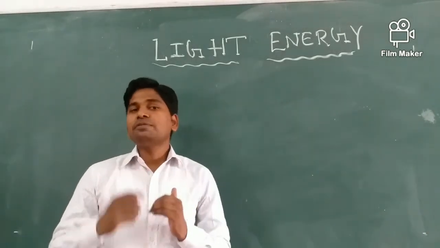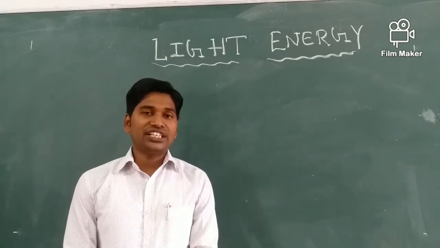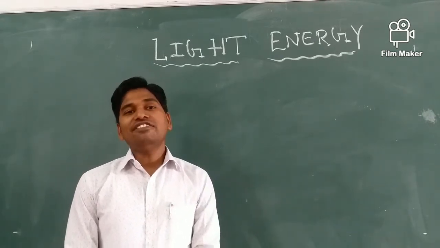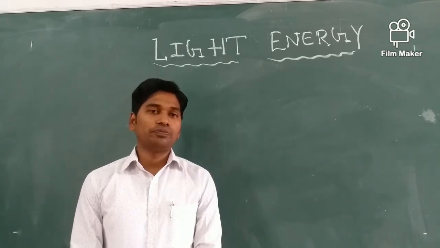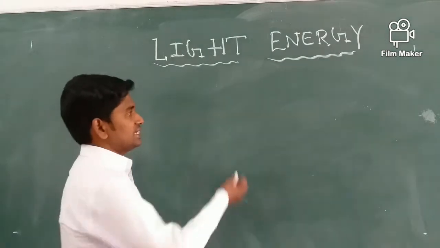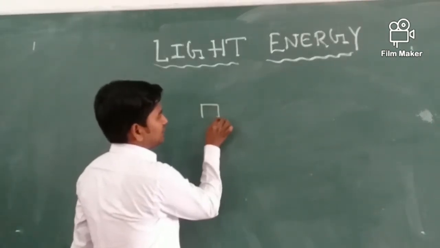In the process of seeing, the most important thing is reflection. Reflection of light makes us to see the object. How? Look at this. Suppose an object is kept here.